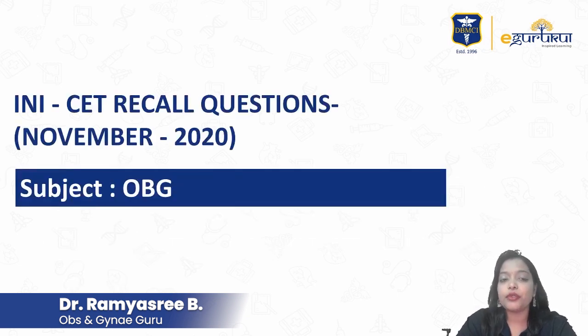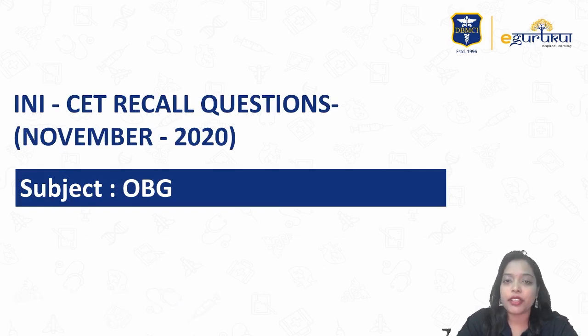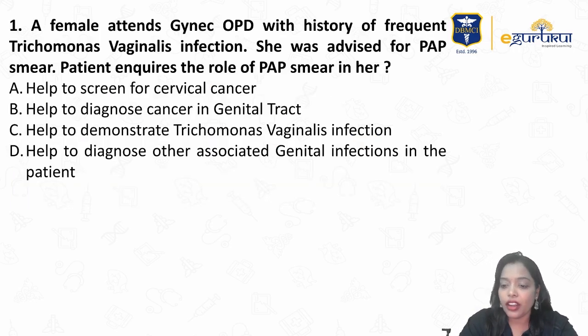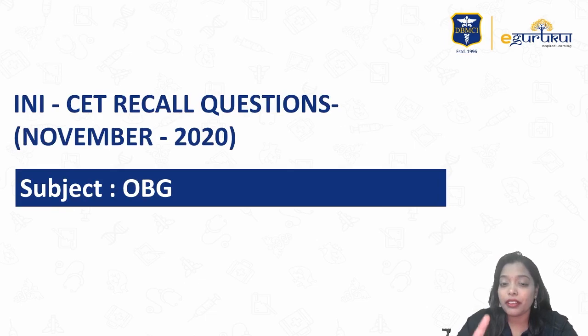So today we are going to do the INI CET recall questions pertaining to the subject of OBG. If I have to assess this question paper, there were 2-3 questions which were completely googly, meaning 100% we don't read them in the undergraduate, right? But that apart from the Robsons, I think the others were somewhere discussed in our classrooms, right?